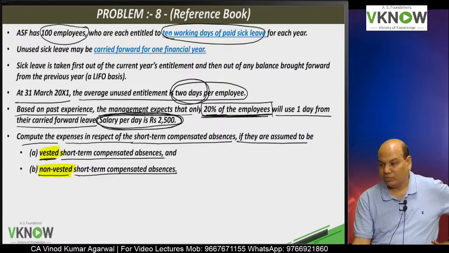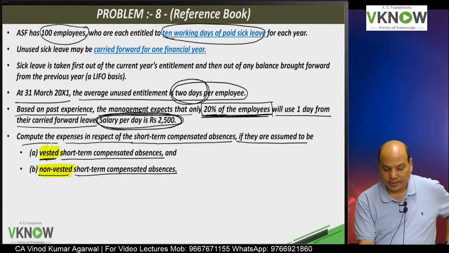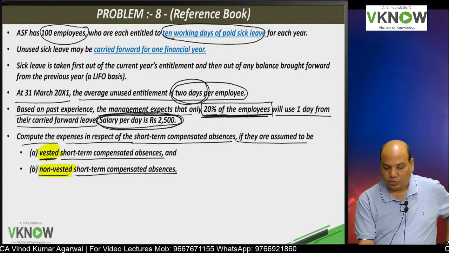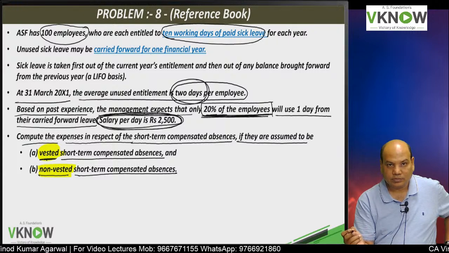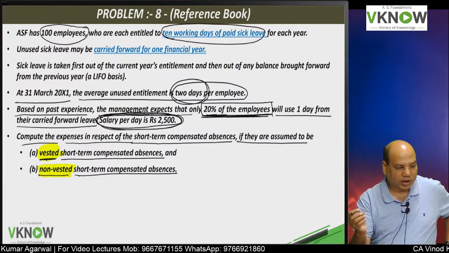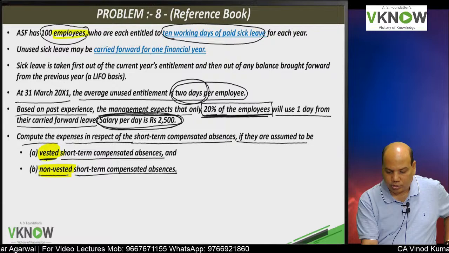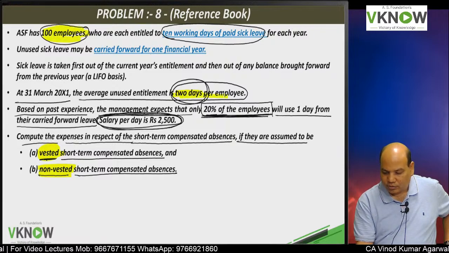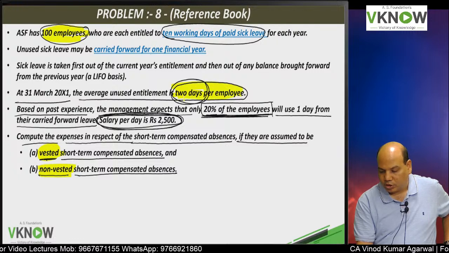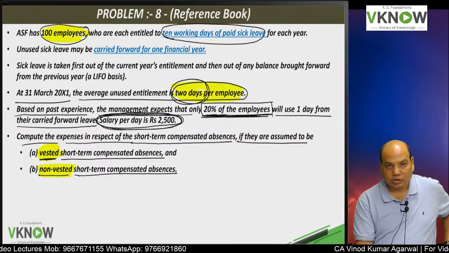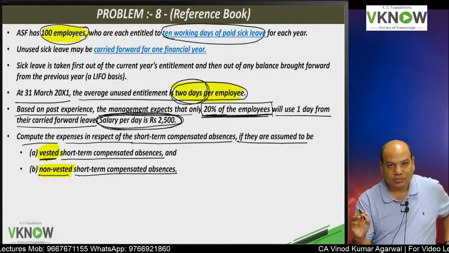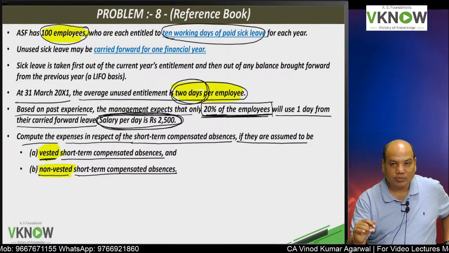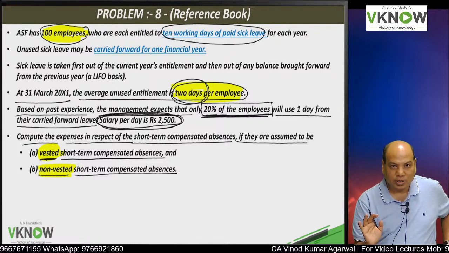Is it right? In case of vesting, if you don't utilize the leave, then you are going to get cash. So there are 100 employees and they have 2 days of unutilized leave. So if they take the leave, they will be paid for that, and if they don't take the leave, they will be given cash for that.